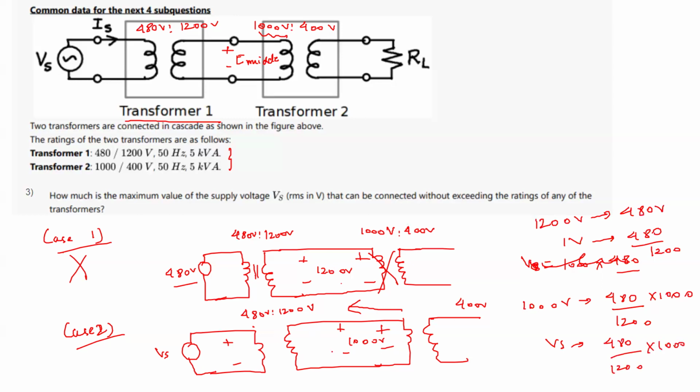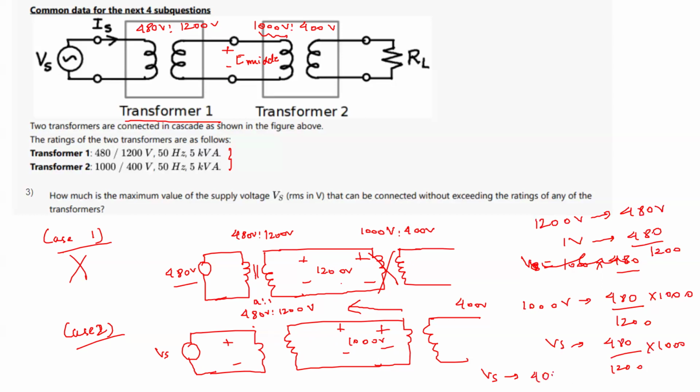Basically I'm multiplying this 1000 by the turns ratio, 1000 into 1 by A. If this is A is to 1, I am doing 1000 by A. If I do that, you will find this Vs comes out to be 400. Very good.